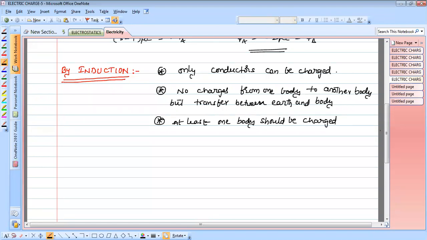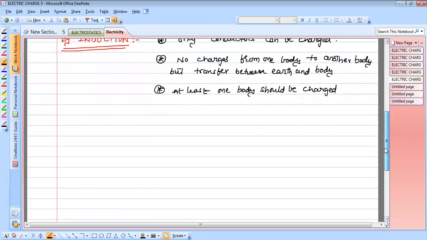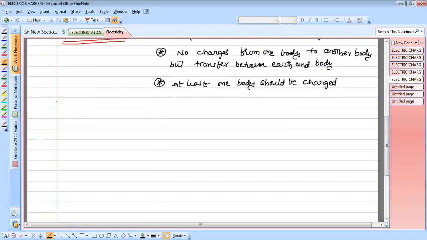At least one body should be charged. So now, what is the mechanism in the induction process? Let us take one uncharged body, body A. Let us assume that initially a positive charge is there. Let us take the charge on A equal to capital Q.